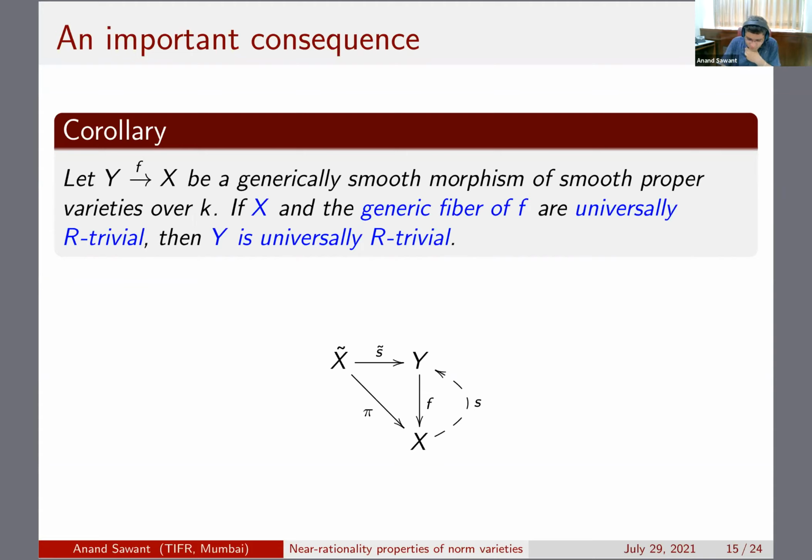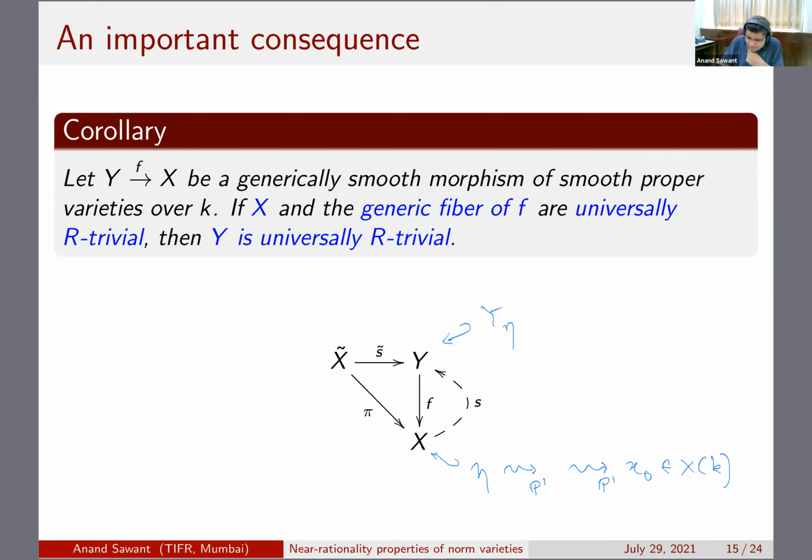Of course, this Y to X is the initial arrow given to us. Let me call the generic point eta inside X, and let me denote by Y eta the generic fiber over here. So X is universally R trivial, which means that we have a chain of P1s, which I write by these wiggly lines, connecting this to a k rational point x naught, and the generic fiber Y eta is universally R trivial.